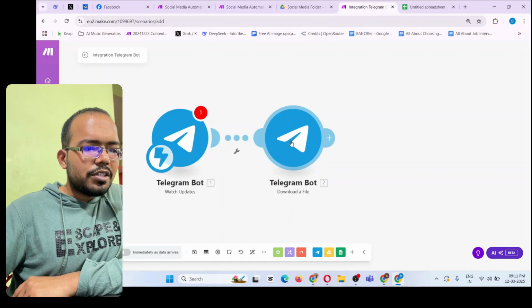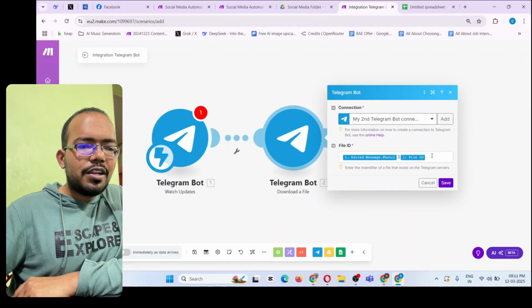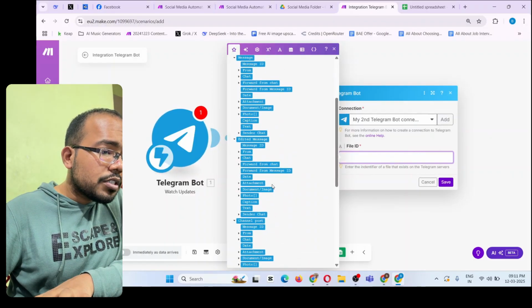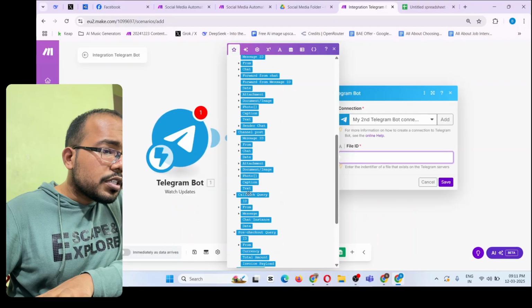And once you upload the voice message, again same process, download that voice file. So over here, instead of this photo, you will search for the voice. So let's see where it is.